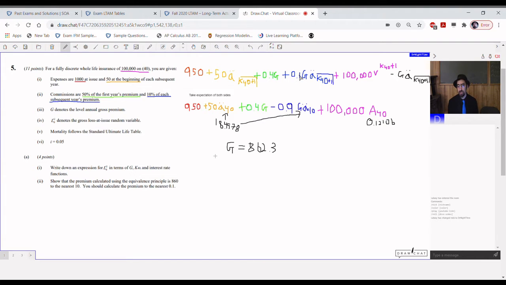Notice here I combine the 0.1G and the minus G, and just combine them into a minus 0.9G. You look up a double dot 40, you get 18.4578. You look up A40, you get 0.12106. Algebra happens, and you get G equals 862.3.